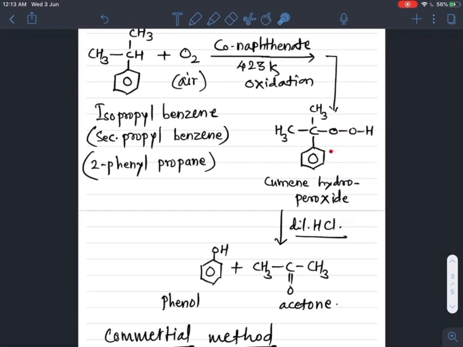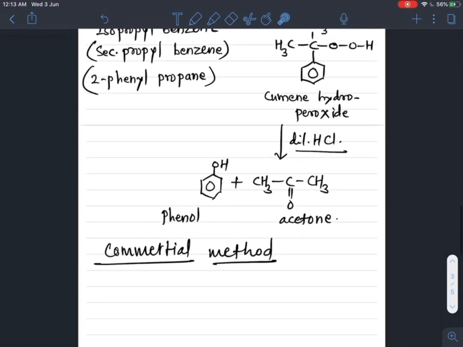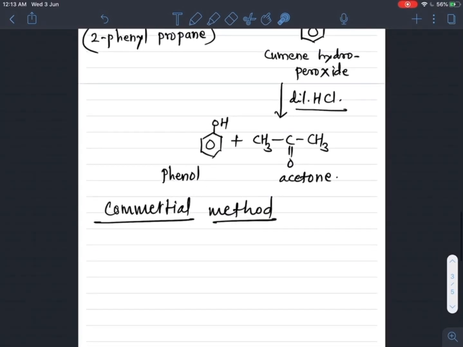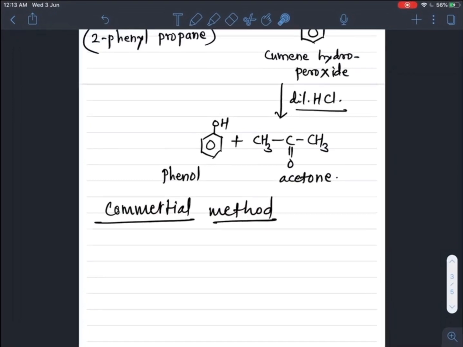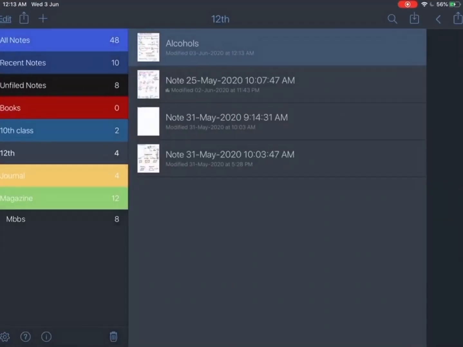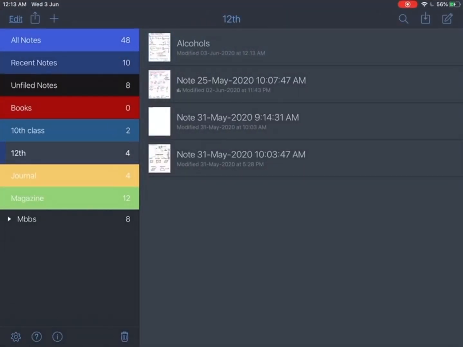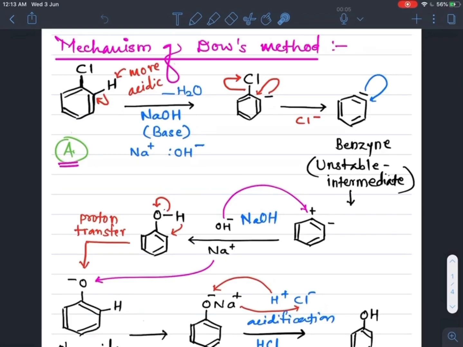We get two products, that is phenol plus acetone, and this is the most important commercial method for the production of phenol. Now let's see the mechanism of the production of phenol by Dow's method.